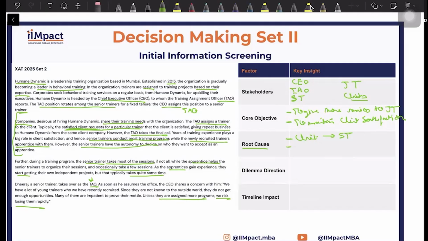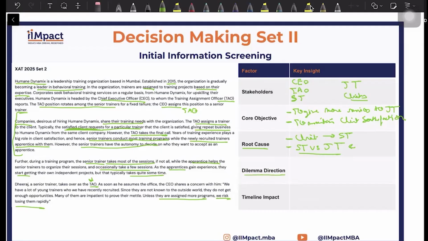Apart from this, what other thing do you have as a root cause here? So client asking for a senior trainer would be one of those. You could also have a senior trainer versus junior trainer situation, and this is a very common thing, which lies in the subtext. This is something you will realize can be an issue when you go through the questions. But in hierarchical situations where you have seniors and juniors, this sort of situation is something you should always keep in your mind, that this can always be a root cause.